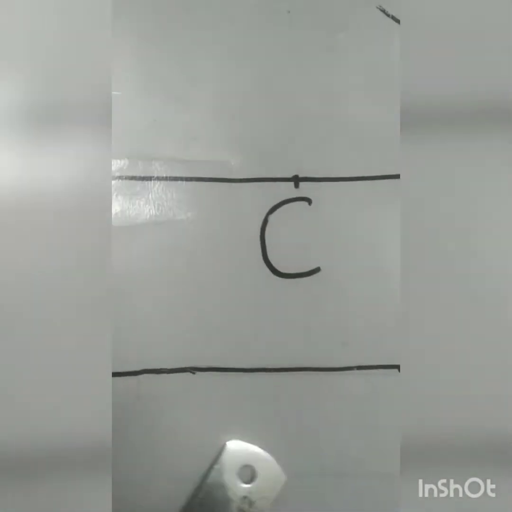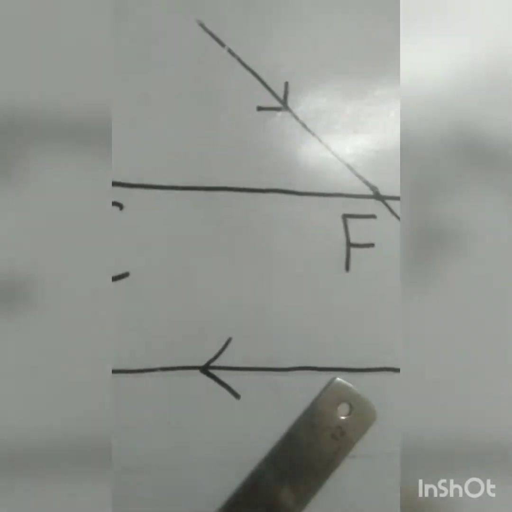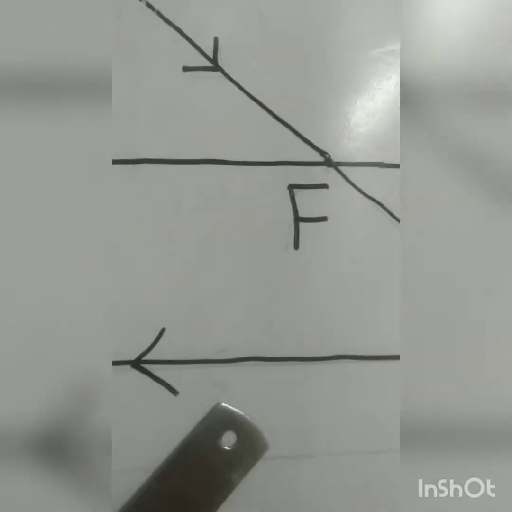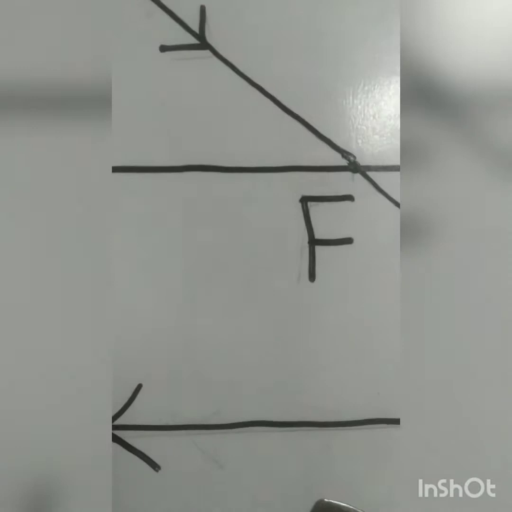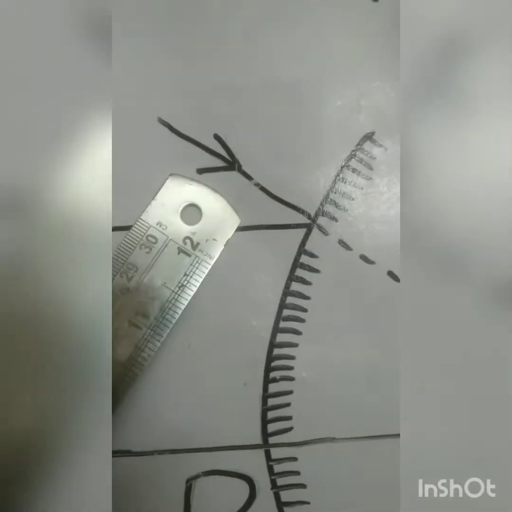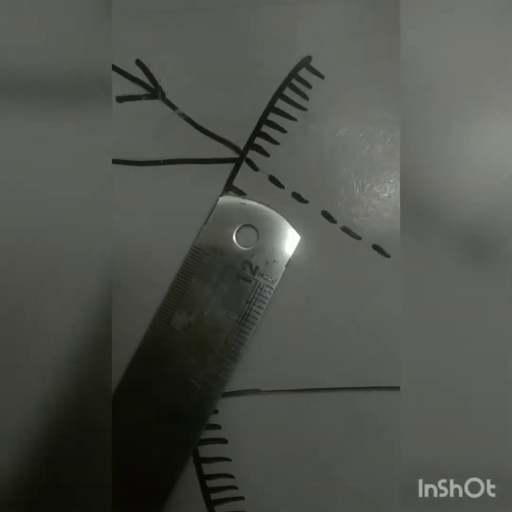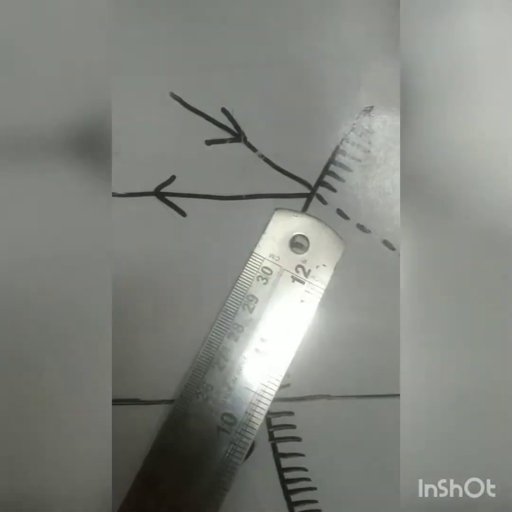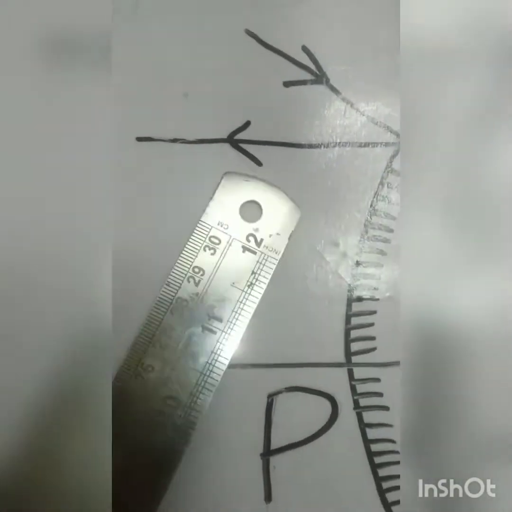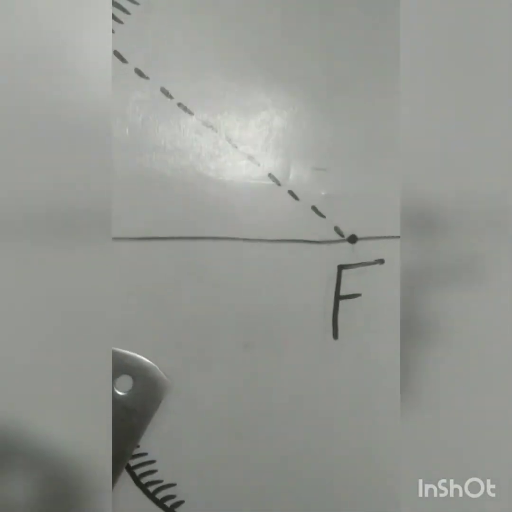This ray passes parallel to the principal axis in a concave mirror. In a convex mirror, the ray directed towards the focus, after reflection, is parallel to the principal axis.